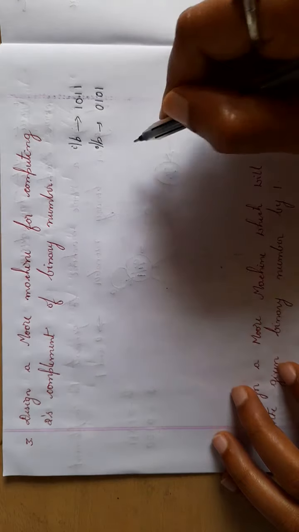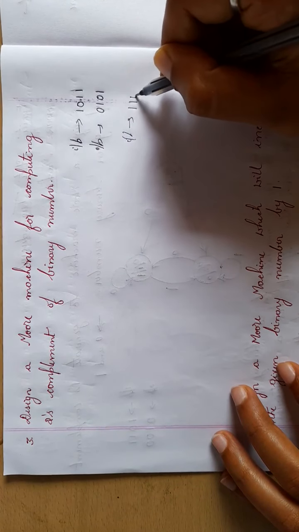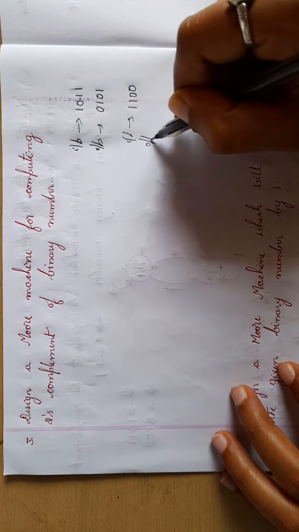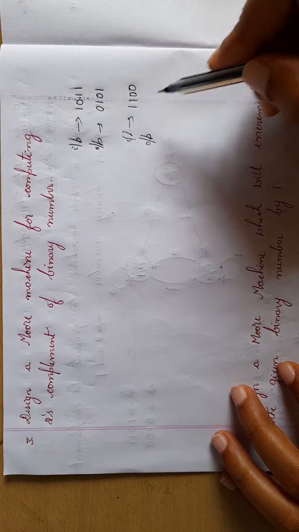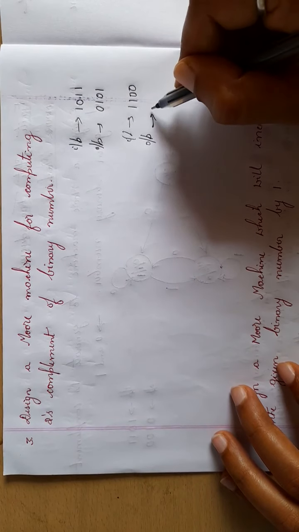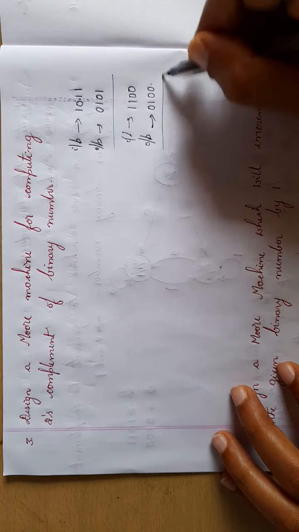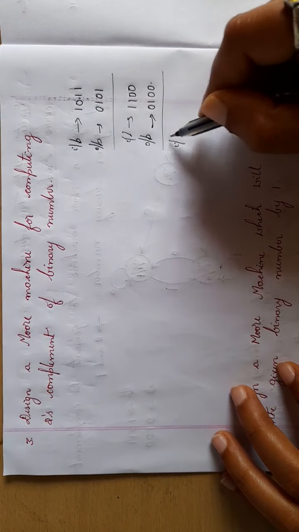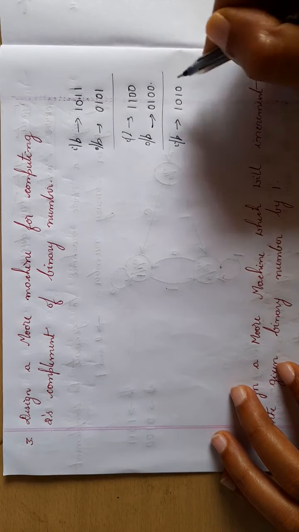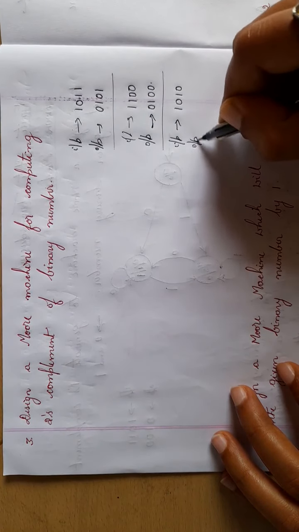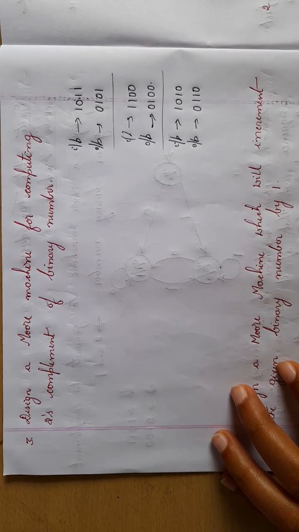I will take one more example. If the input is 1100, then what will be the output? The 1's complement will be 0011, then add 1 to it. So you will be getting 0100. I will take one more example. The input 1010. The output will be 0110. So this is an example.